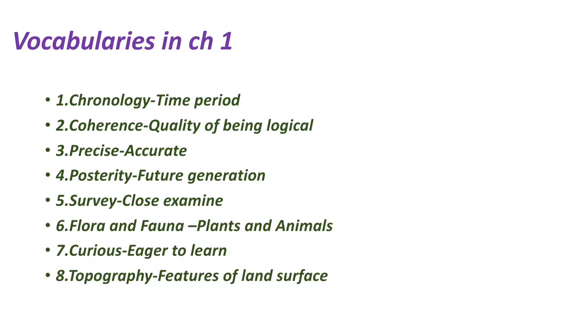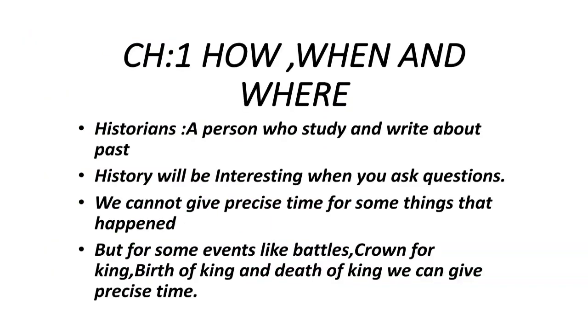And topography. Everyone know you have studied in 6th and 7th geography. Topography means features of land surface. That means land surface have different features like plains, plateaus, mountains, like that. It is called topography. And now we are entering into the chapter 1, How, When and Where.